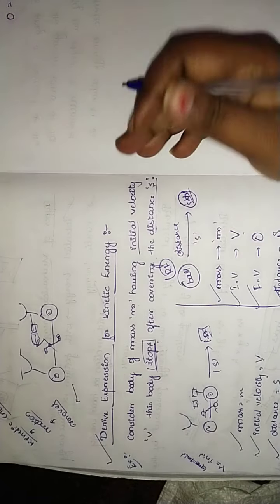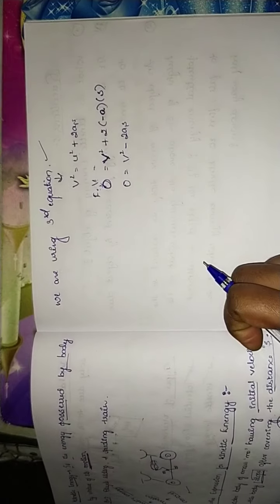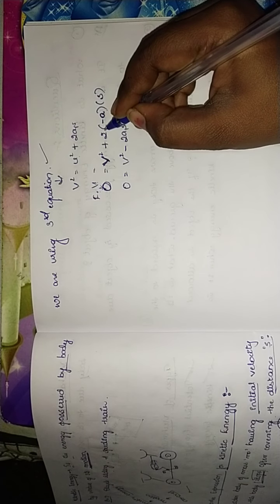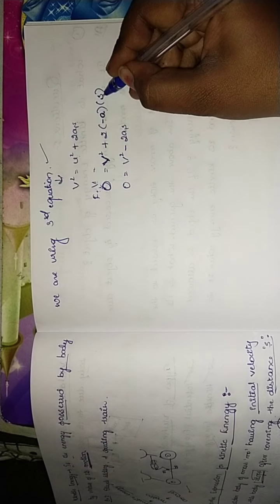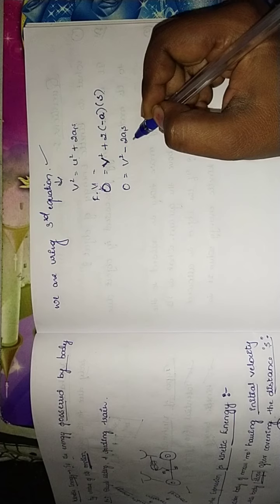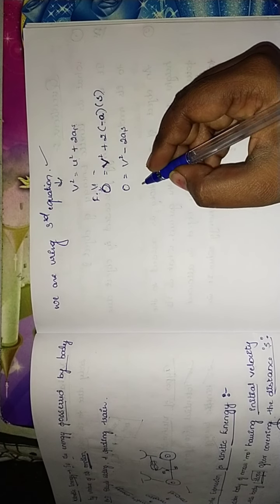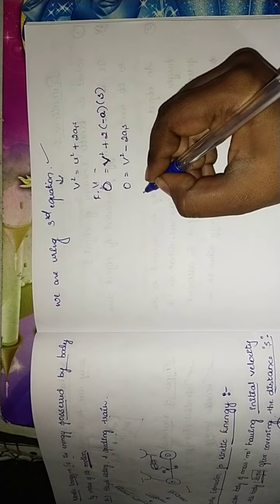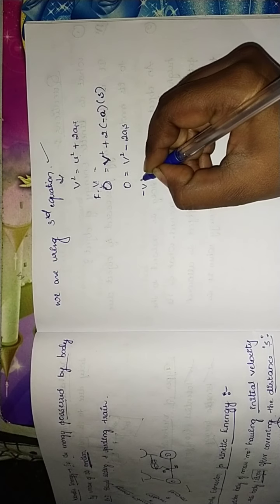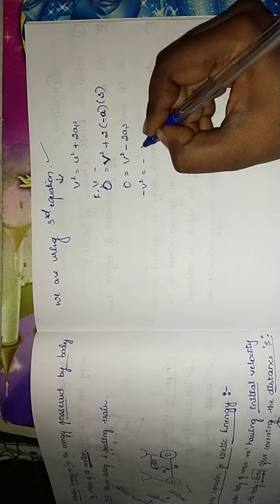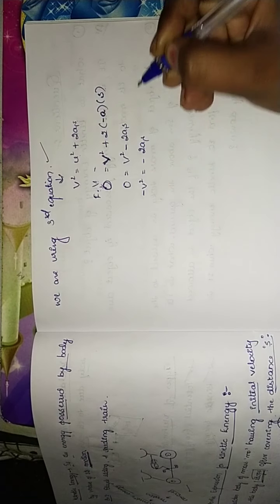Retardation is nothing but negative acceleration, so we have taken it as minus a into s. Taking it as it is, 0 minus v square equals minus 2as. When we take the v square to the other side, it becomes negative: minus v square is equal to minus 2as.